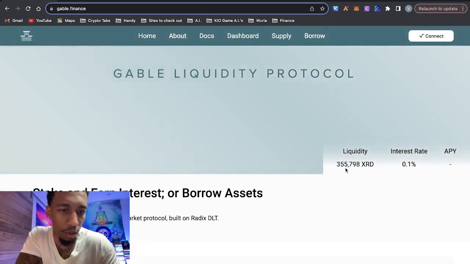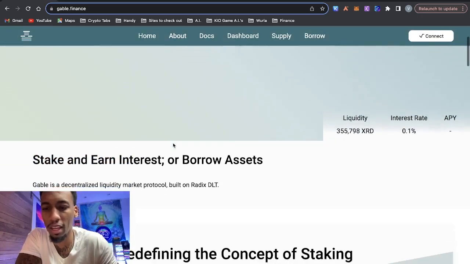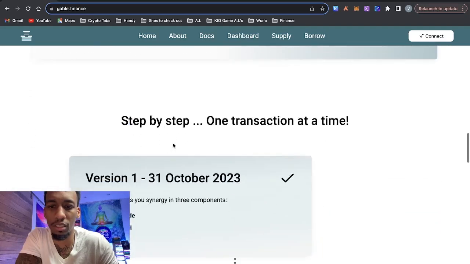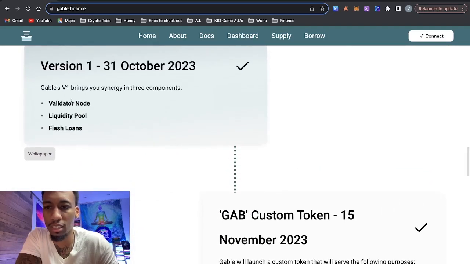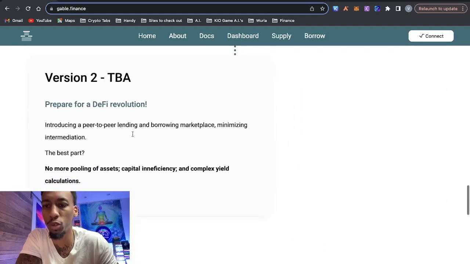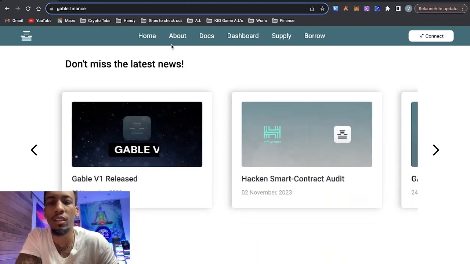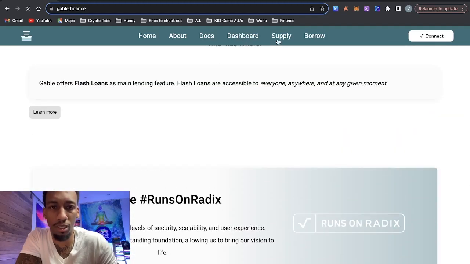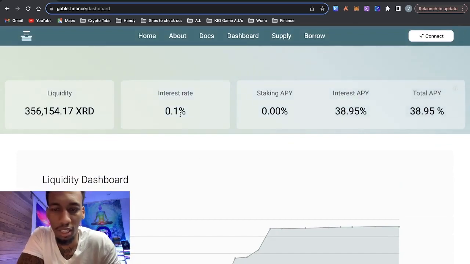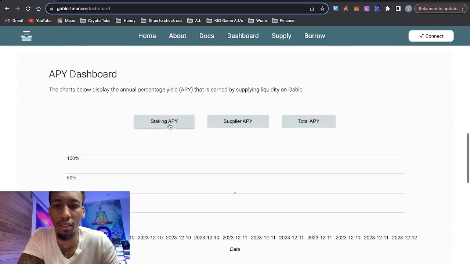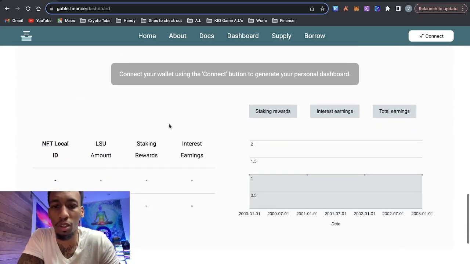It says right now the liquidity is 355 XRD, which is Radix. And it pretty much tells you all the things that they did on the docs. They've got their validator node, liquidity pool, flash loans, white paper, which we kind of just went through. Let's look at how the platform functions. If you go to the dashboard, it gives you all the data here, and this is the cost for taking out a flash loan. It gives you all the metrics that they've been having, and they've been growing, as we're going to go through here.